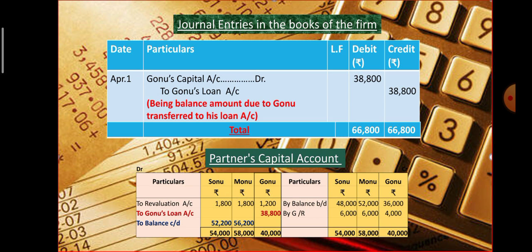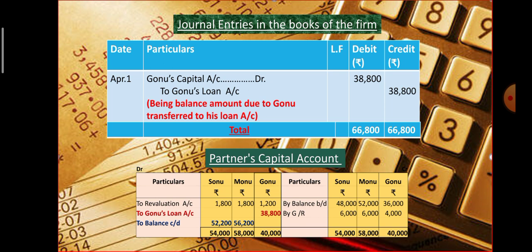To Gonu's loan account, which is highlighted, 38,800. To balance of remaining partners, 52,200 and 56,200. Credit side: by balance brought down 48,000, 52,000, 36,000. By general reserve 6,000, 6,000 and 4,000.